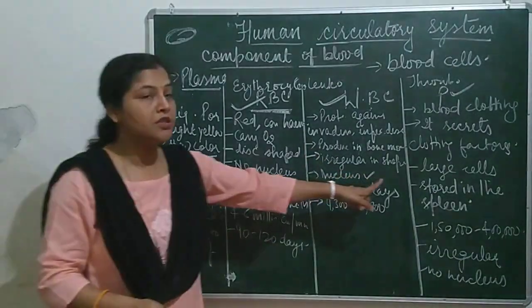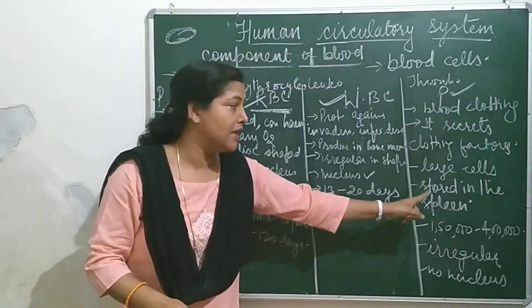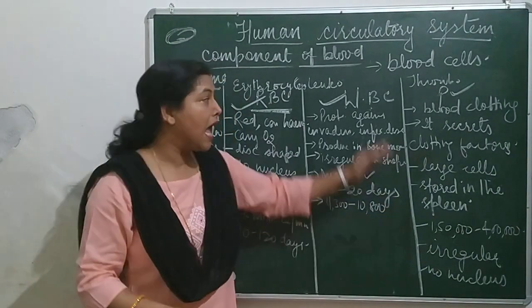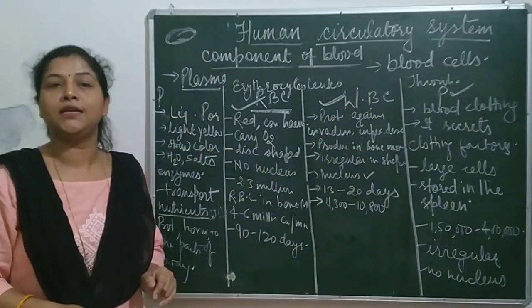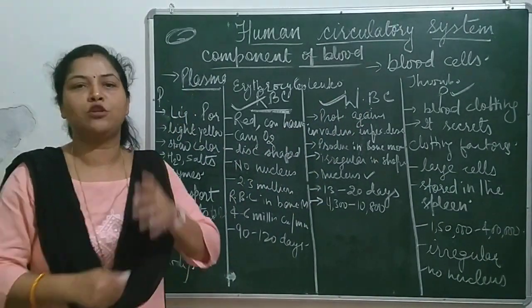Where are they stored? They are stored in the spleen. Spleen is a part of your body. And the major function of these thrombocytes or platelets, what is the major function? It is blood clotting.